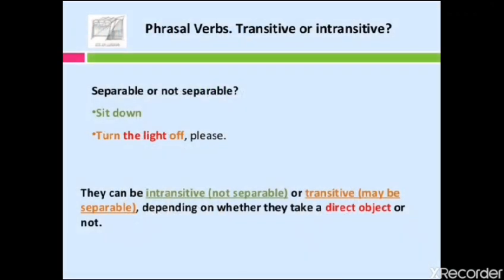Okay, so here we're going to see the difference between transitive and intransitive phrasal verbs. By transitive or intransitive we mean separable or not separable. For example, sit down. It cannot be separated. Turn the light off, please. So here it can be separated. So they can be intransitive, not separable, or transitive, maybe separable, depending on whether they take a direct object or not. I'm going to explain.